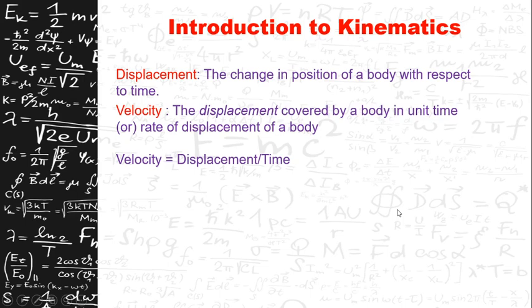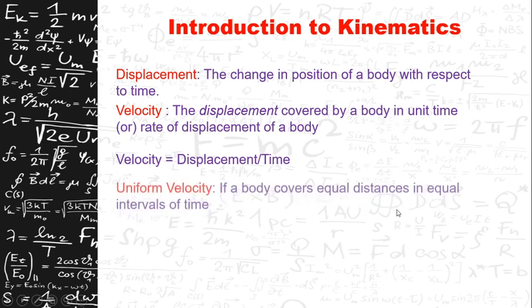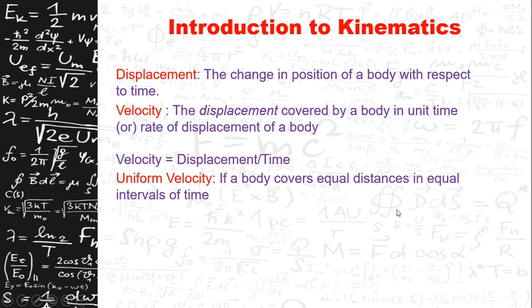Velocity is a vector quantity and the unit is meter per second. Different types of velocities are there. Coming to the first part here, it is called the uniform velocity. A body can have two types of velocities, uniform velocity and non-uniform velocity. So let us skip the non-uniform velocity for the time being, and let us see only the uniform velocity.